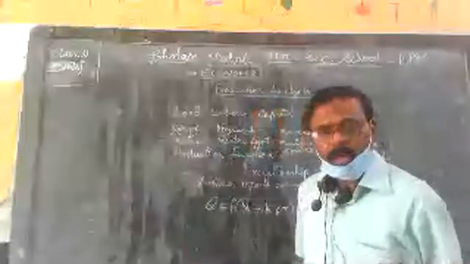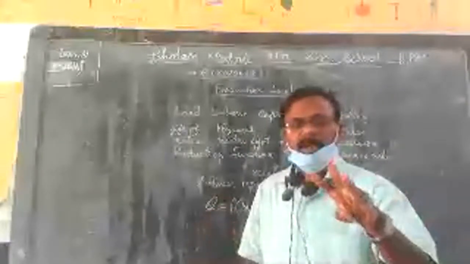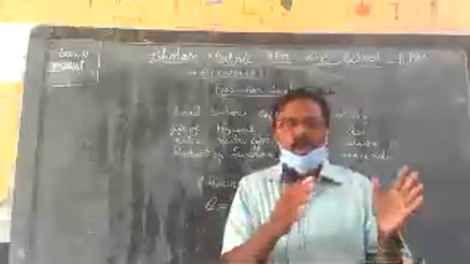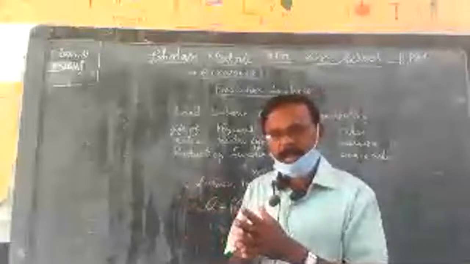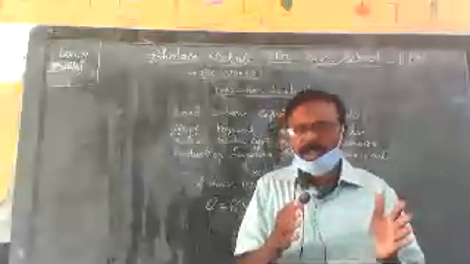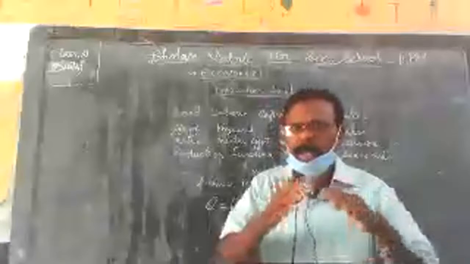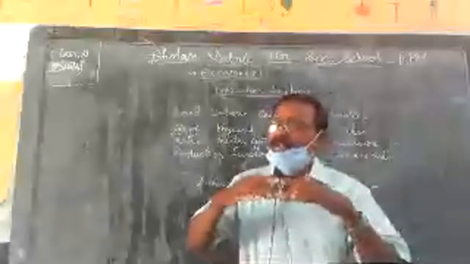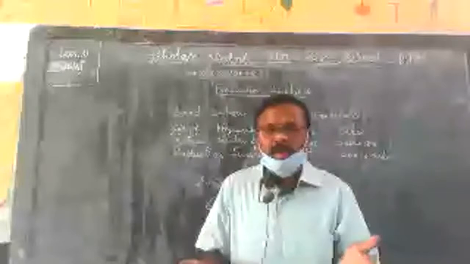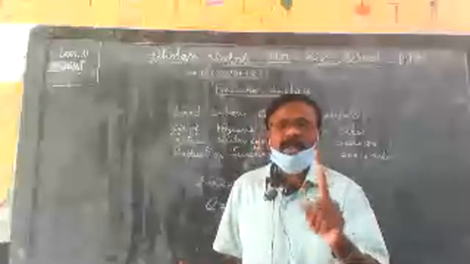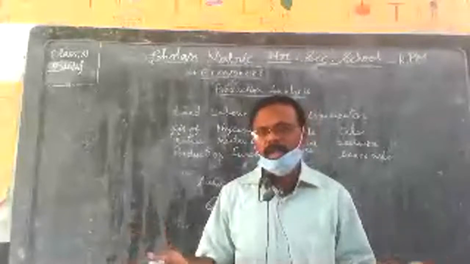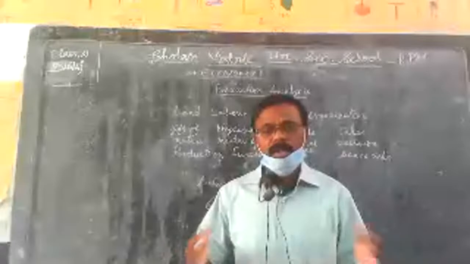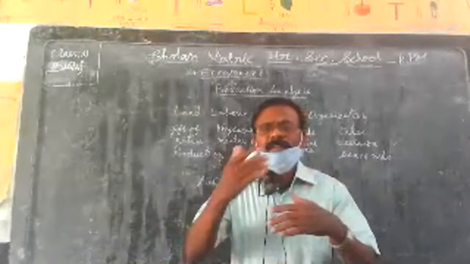So, microeconomics. Here, the production function is generally classified into two categories: one is the short-run production function and the other is the long-run production function. Short-run production function refers to the relationship between inputs and output, provided one factor is variable and the other factors are fixed. Whereas in the long run, all the factors are variable.